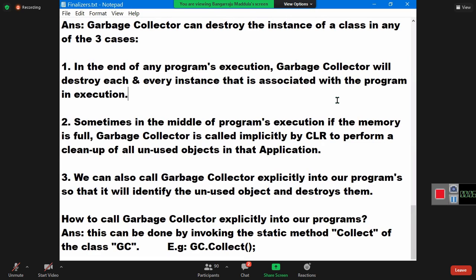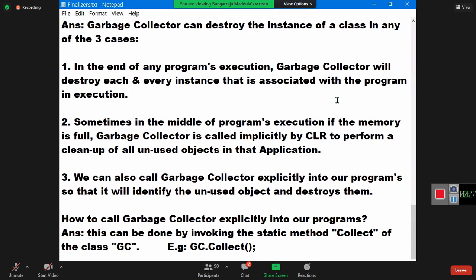see the functioning of a finalizer in .NET Core, .NET 5, .NET 6, in all the new versions from .NET Core onwards. We cannot see the functioning of a garbage collector. That happens, but we can't see it. So if you want to see the functioning of a garbage collector, better go with a framework project.